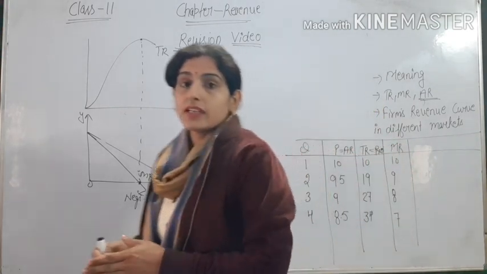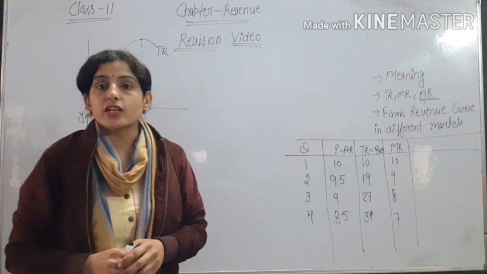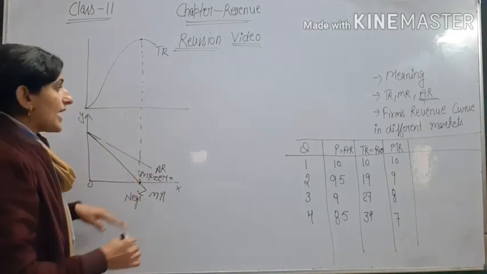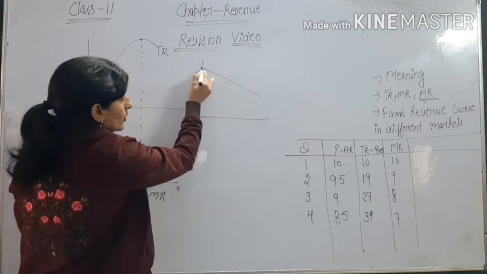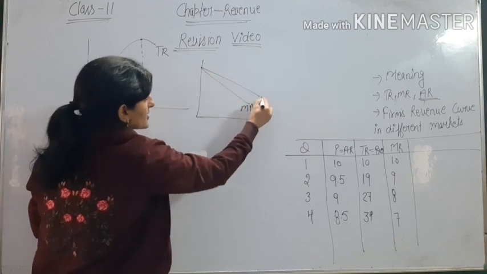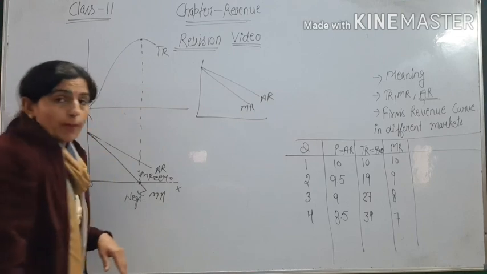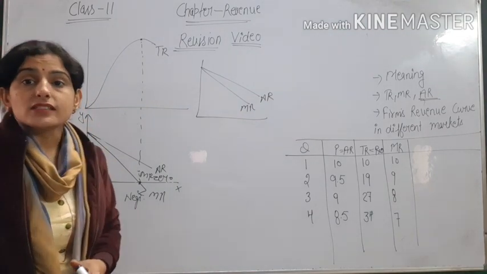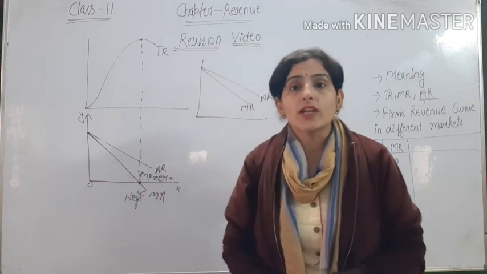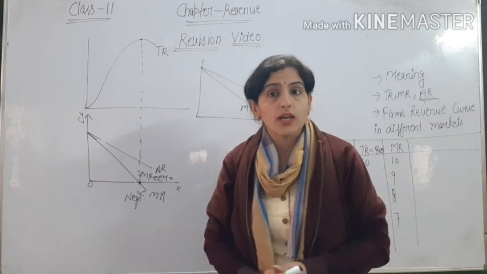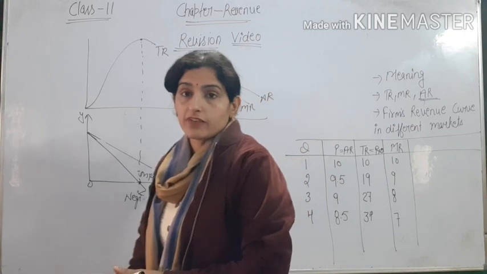Okay, but in the case of monopolistic competition, AR and MR are both more elastic, because substitutes of goods are available in monopolistic competition, but in monopoly substitutes of goods are not available.